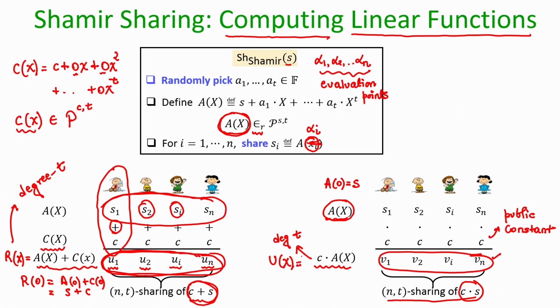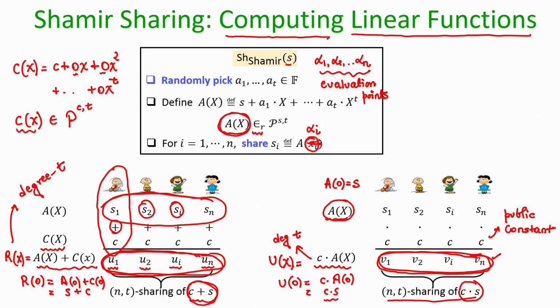So, u of x polynomial is a t degree polynomial, and what can I say about the constant term of this u polynomial? The constant term of this u polynomial is c times a of 0, and a of 0 is nothing but my secret s. So, it is nothing but c times s. That means by multiplying their respective shares of the unknown value S with this public constant C, the parties will obtain another set of shares which will actually constitute a vector of Shamir shares for the element C times S.